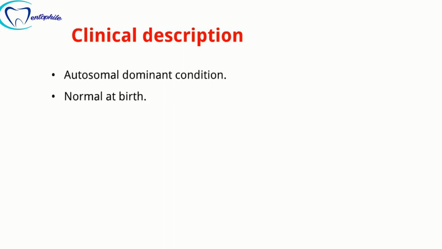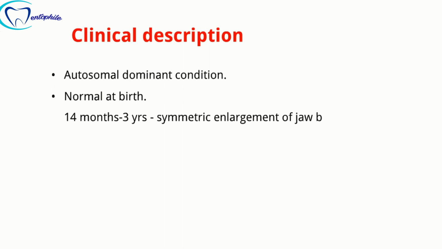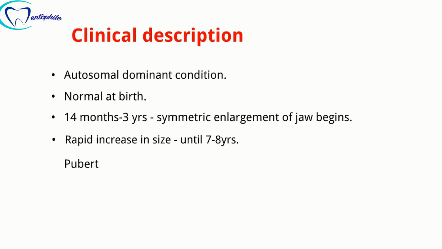As the child grows, the signs and symptoms of cherubism slowly appear. Normally the swelling of the jaw appears between 14 months to 3 years of age. After that, the lesion assumes a rapid increase in size until the age of 7 to 8 years. Then the lesion either remains unchanged or increases slowly until the age of puberty. Normally around the age of puberty, the condition begins to improve and the lesion tends to regress. However, the reason for regression is still unknown.